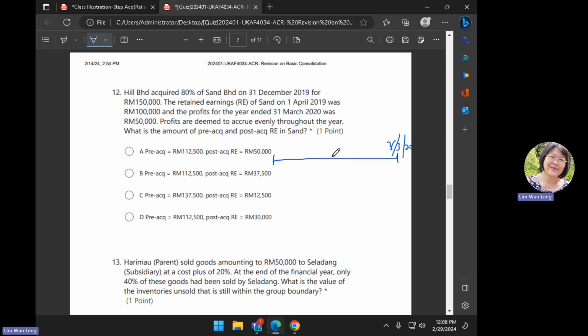When do you acquire? 31st December 19. So this is as good as what? First day of January 2020. Okay, so which means here to here, 3 months. Here to here, 9 months.